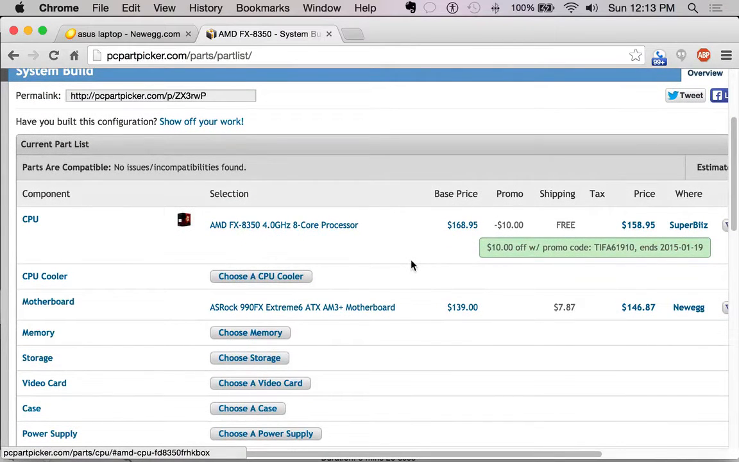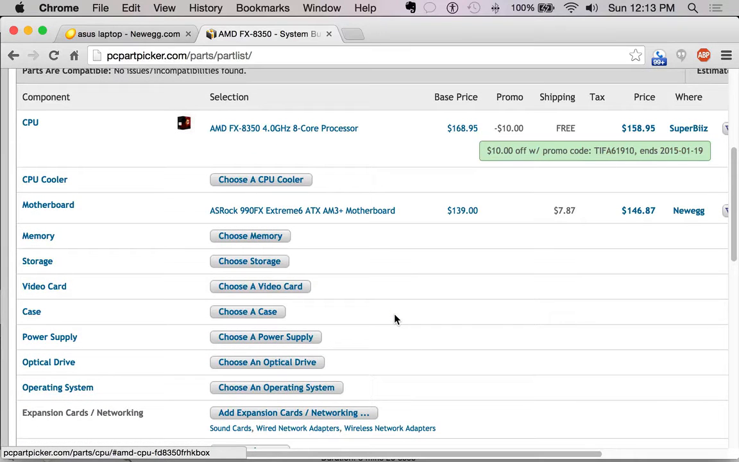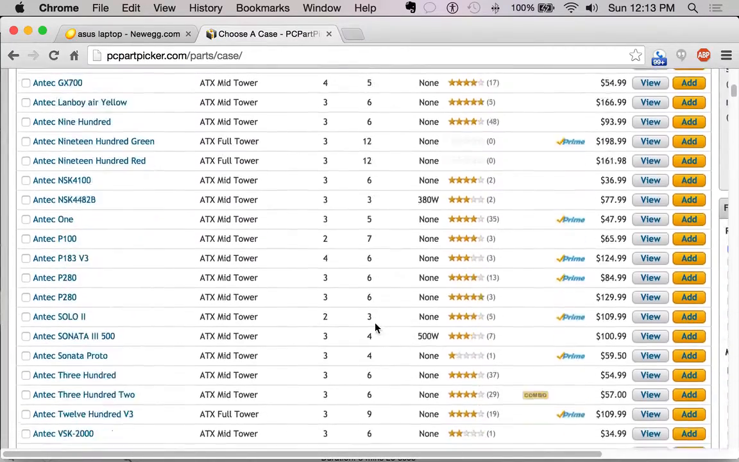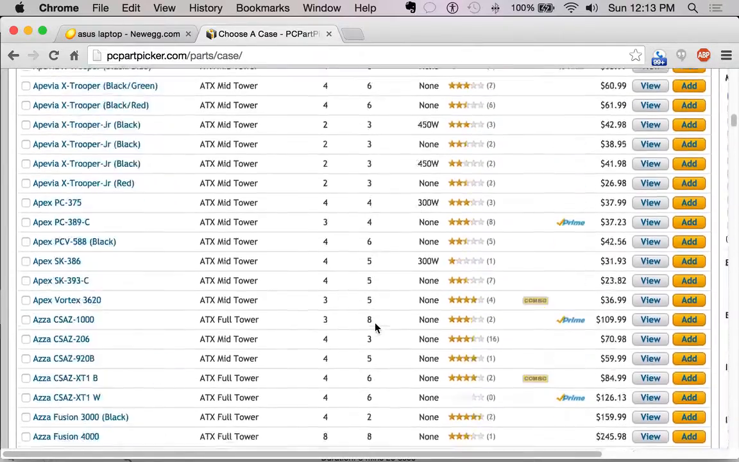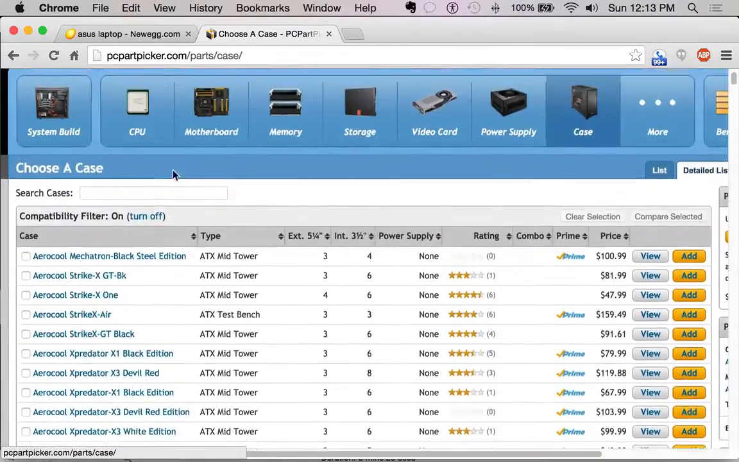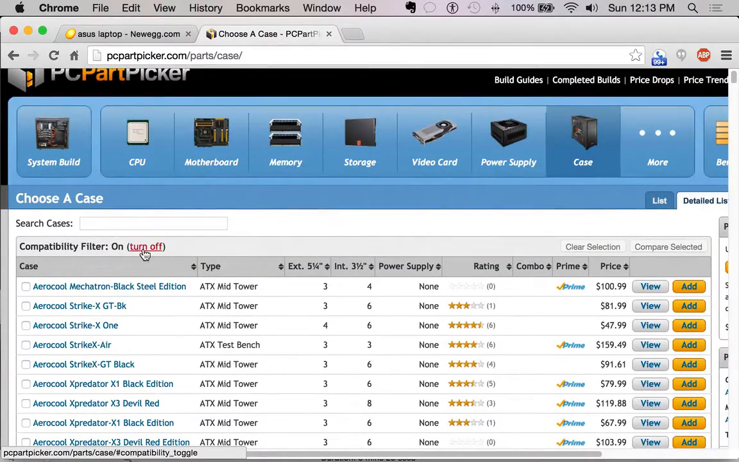So here we go. Now we have an AMD processor with an AMD motherboard, and if you choose a case, a box for this, this will give you the correct size case. So there are different size motherboards. There's really tiny motherboards. There's really big motherboards. And if you choose a really tiny case for a large motherboard, this site will not let you do that. Okay, and you can absolutely turn off the filter. So if you really want to see all of the items anyway, you can go ahead and click turn off, and you can peruse all of the items as much as you want.